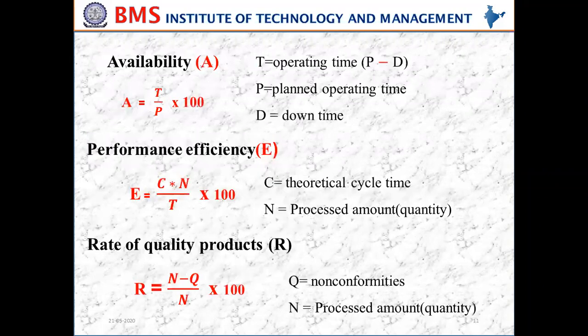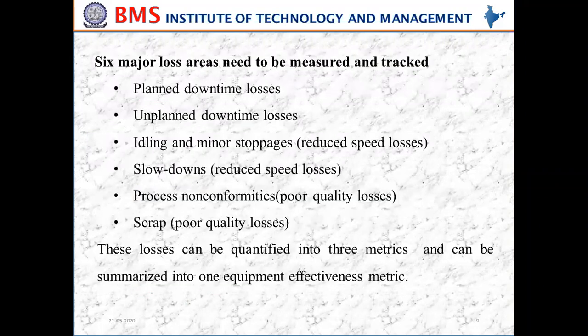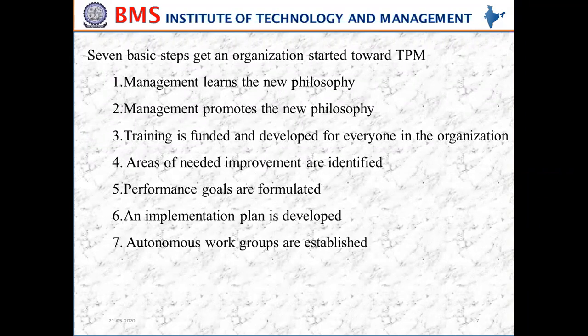Of course, before that, we are in the 7 steps. In the areas of needed improvement, it is nothing but how you can take the improvement, which loss areas are there, and then how you are going to improve the effectiveness of the equipment. And the next step is performance goals are formulated.